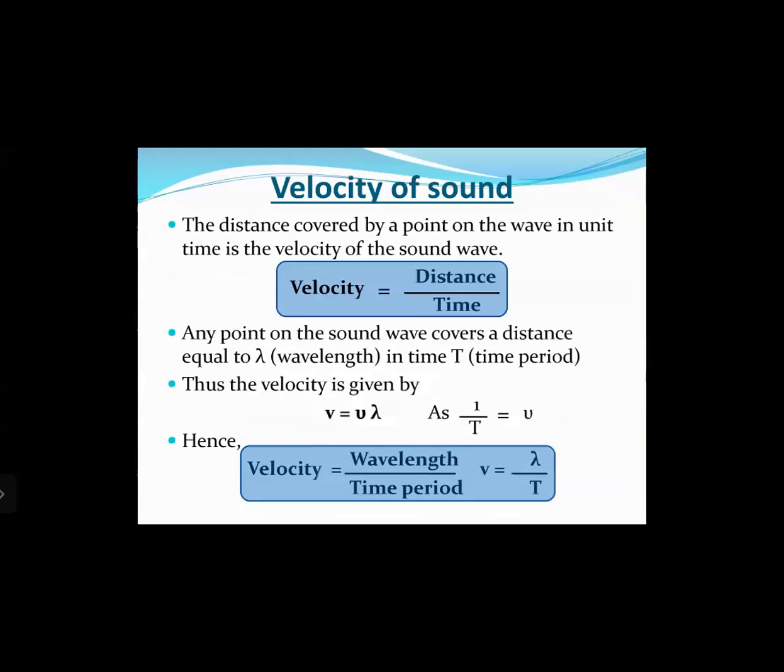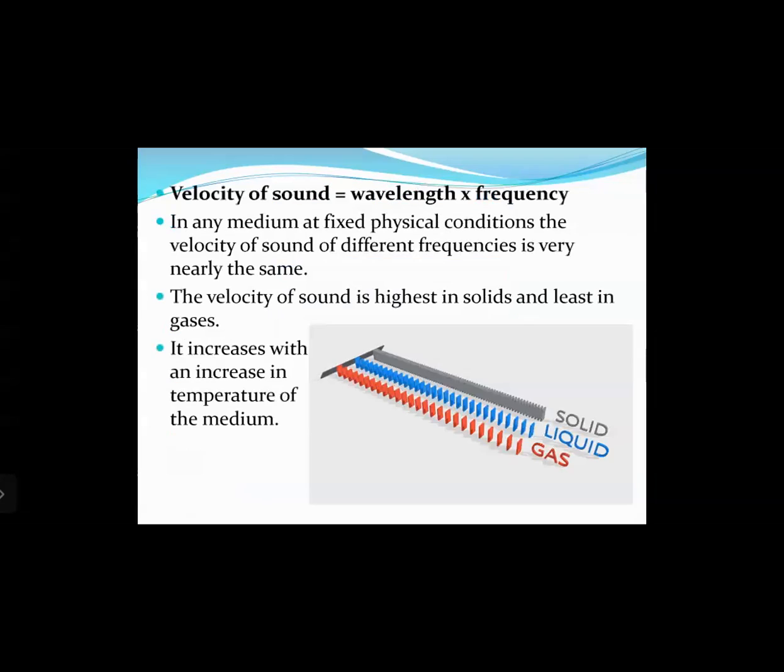Next concept is the velocity of sound. The distance covered by a point on the wave in a unit time is the velocity of the sound wave, and velocity equals distance upon time. Any point on the sound wave covers a distance equal to lambda, which is the wavelength, in time period T. Thus, the velocity is given by v equals nu into lambda. We know that 1 upon T, which is the time period, is equal to nu, which is the frequency. Hence, we can write velocity equals wavelength upon time period, that is v equals lambda upon T. So the velocity of sound equals wavelength into frequency.